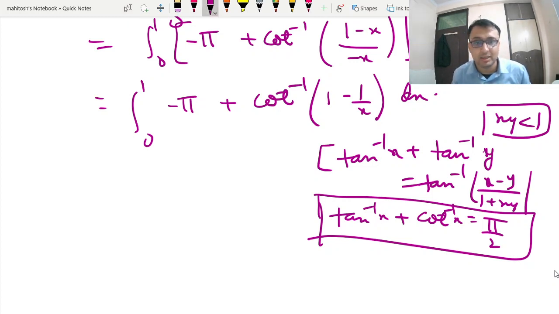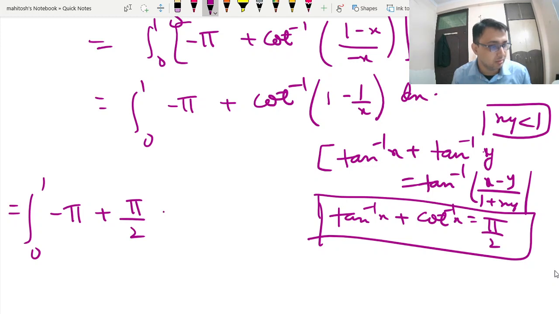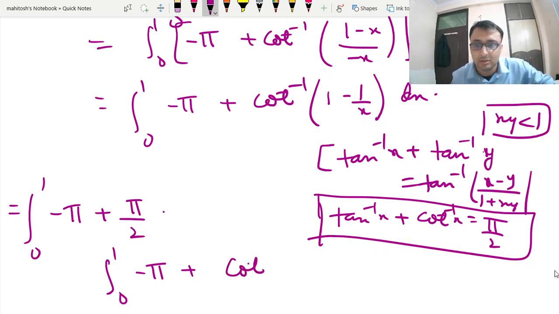So for this part, I can write 0 to 1 minus pi plus pi by 2. We can use it at this point. Rather than putting it in, I will straight away write 0 to 1, and in place of cot inverse of 1 minus 1 by x, I will write this function.